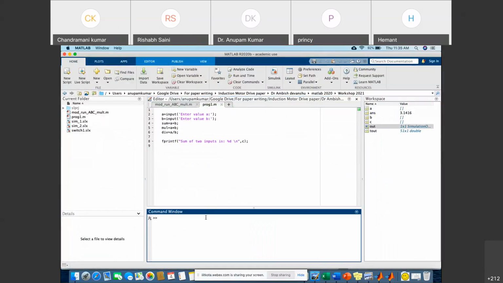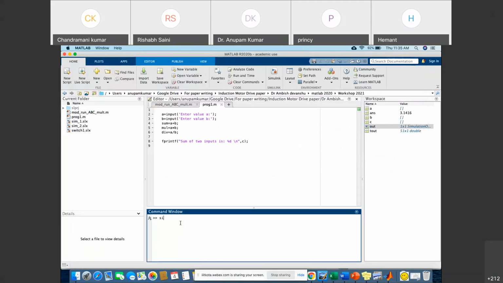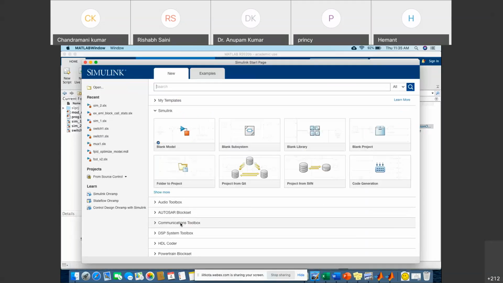Okay, so you can go to the Home tab and simply click on Simulink, and the browser will open. This is one way you can do it, and another way is to simply write Simulink in the command window, and you would get the same browser, right?